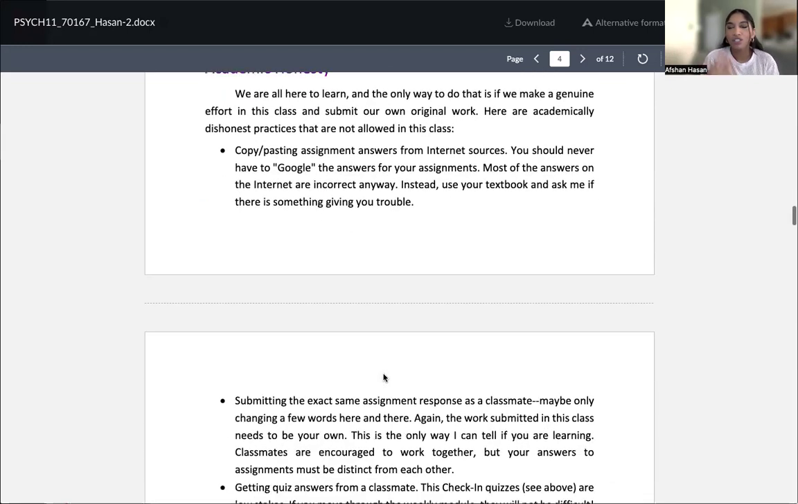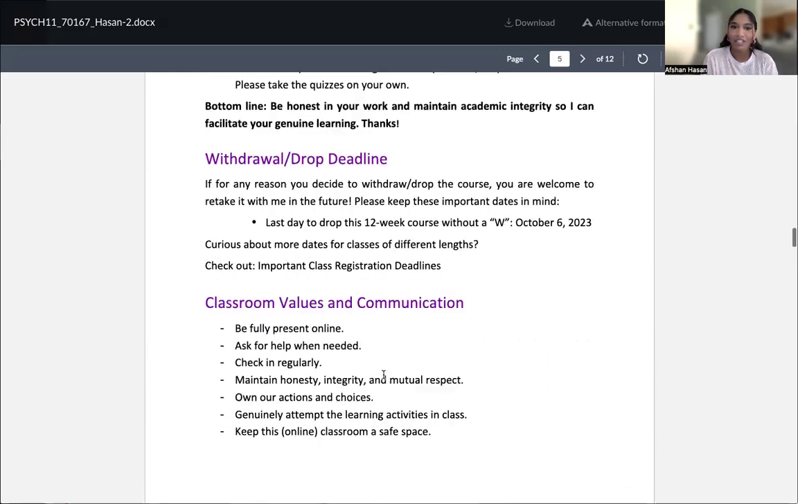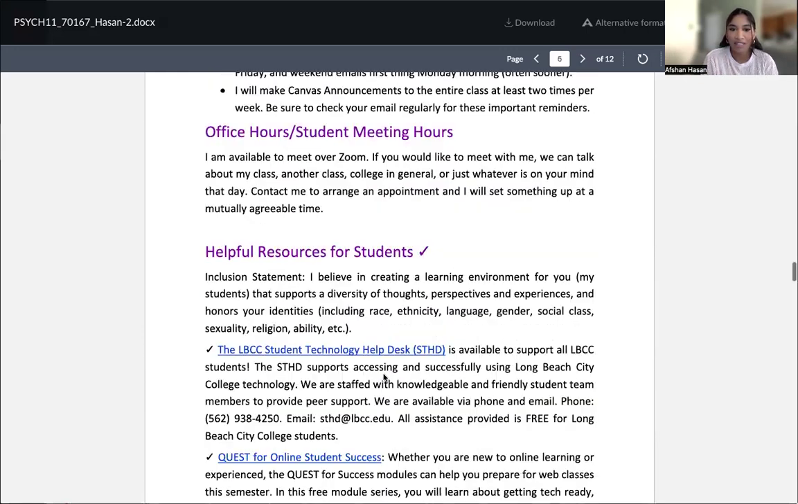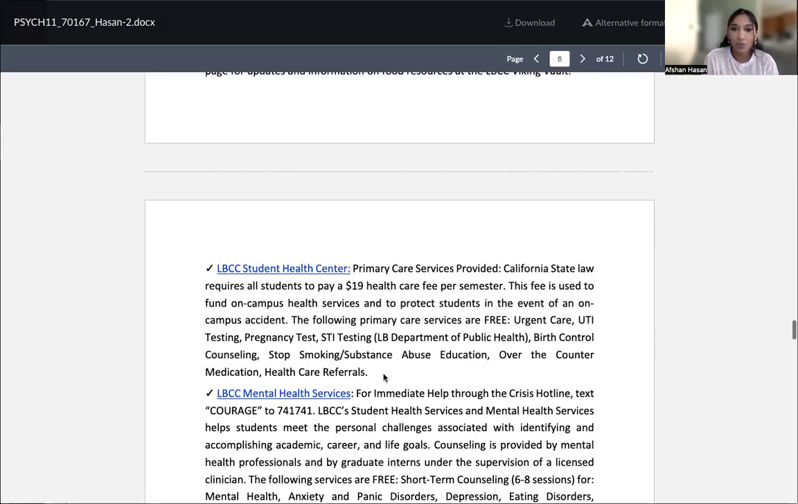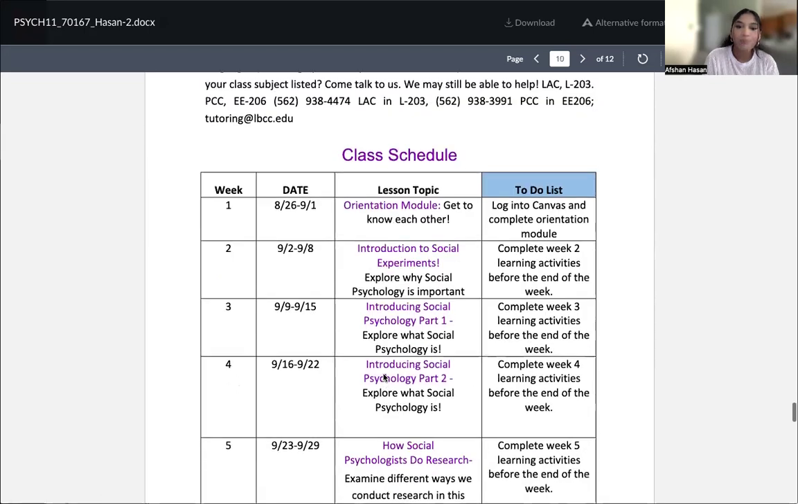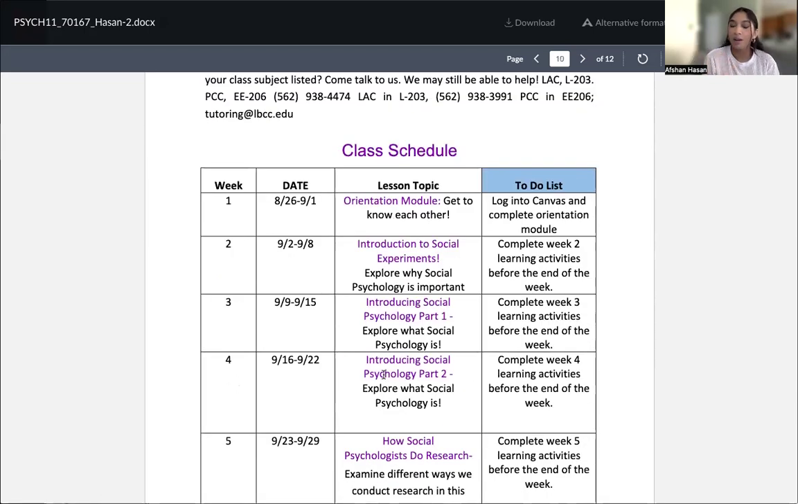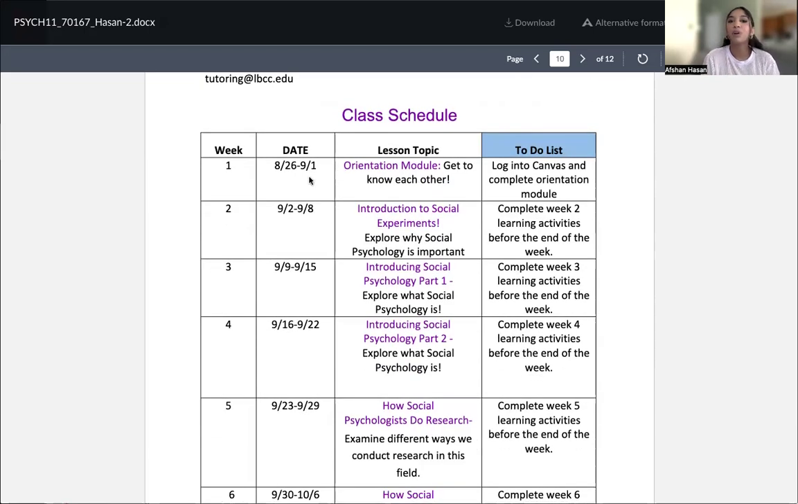Academic honesty, of course, just because the class is online, I don't feel like I have to go over that, but these are all some resources that are helpful that you will need. And then when you scroll to the very bottom, you'll see a class calendar, and this is very important, right? So it's broken down with the weeks. So this first week is 8/26, so the 26th of August to September 1st. And it's just the orientation module. You're going to log into Canvas and complete the orientation module. Everything is labeled, so it should be easy.